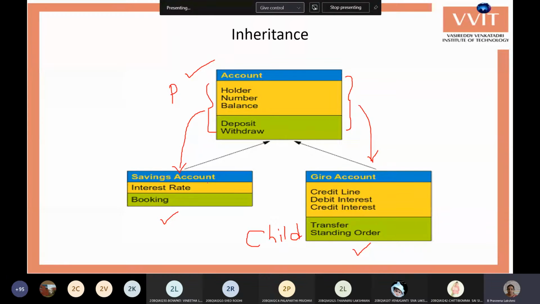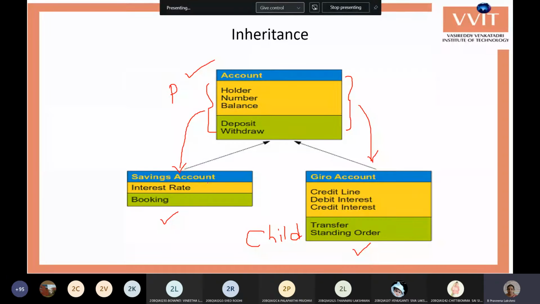Another one is the Giro account, where we have the same variables: account holder, account number, balance, and deposit and withdraw. These are common for all accounts, so they all come to the Giro account class also. Additionally, it has the credit line, debit interest and credit interest. Whenever you do a debit, you have a debit interest; whenever you do a credit, you have a credit interest.